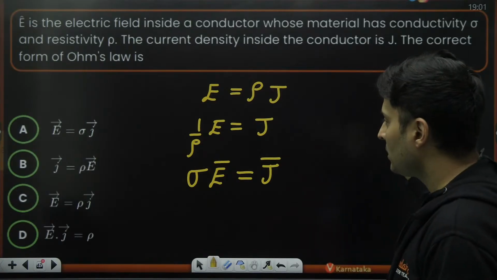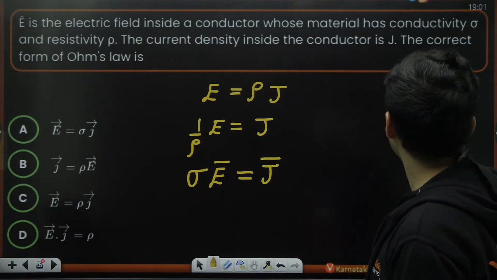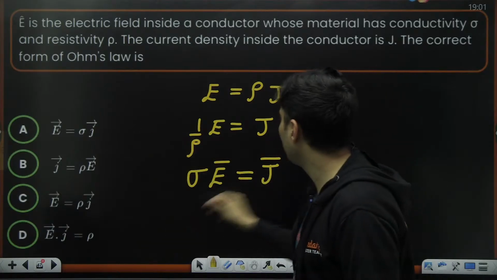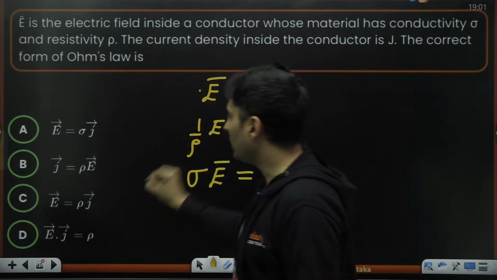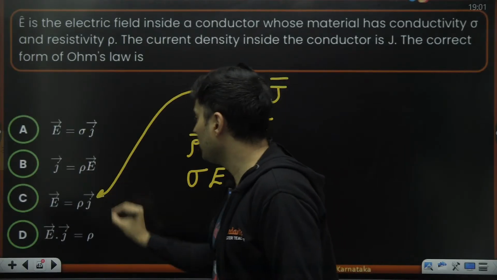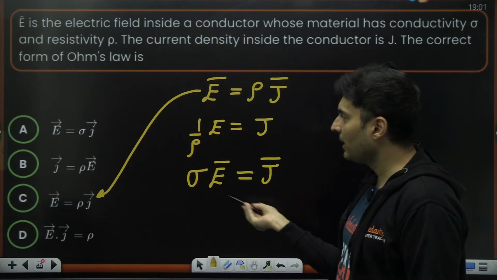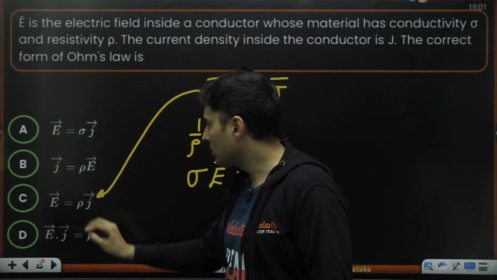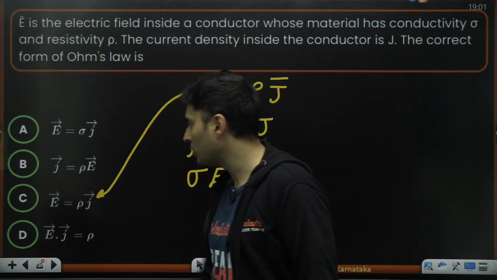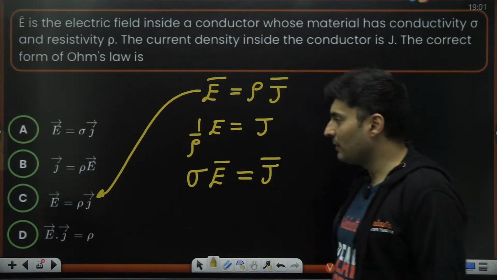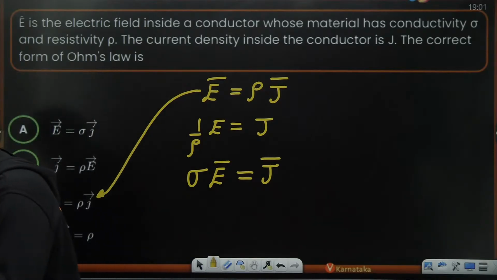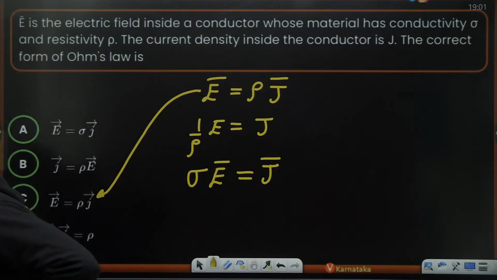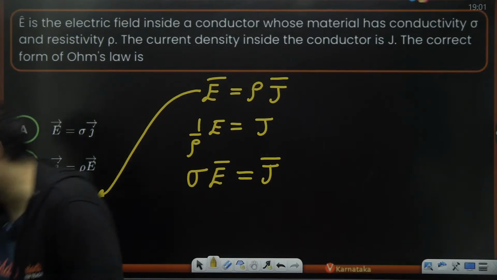But nothing is matching with this. If I take E is rho J, yes, this is matching. This is not there anywhere. Only this expression is there. So this is the correct expression. Yes, E is rho J. Rho is resistivity, sigma is conductivity. So none of the other options matched, only option C is matching. I hope this is absolutely clear. Perfect. Shall we go ahead, my dear students?